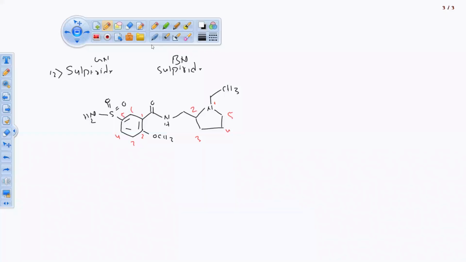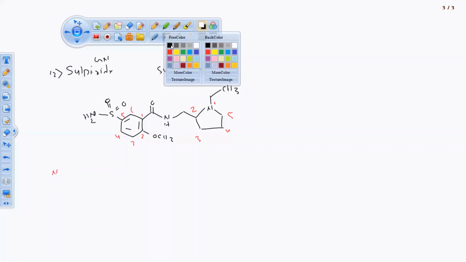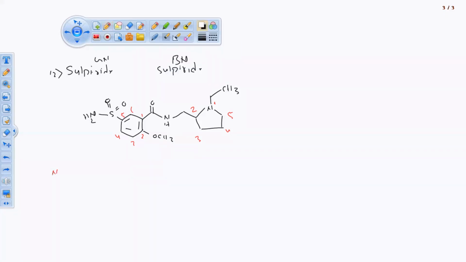So write the structure and IUPAC name for sulpiride because it is a small structure, not that big. The IUPAC name is also very small. We are going to start with N because it is connected through this amide bond. N, square bracket. In that square bracket, we write the name of that unit: 1-ethyl. This unit is connected on the N position. So it is N-ethyl